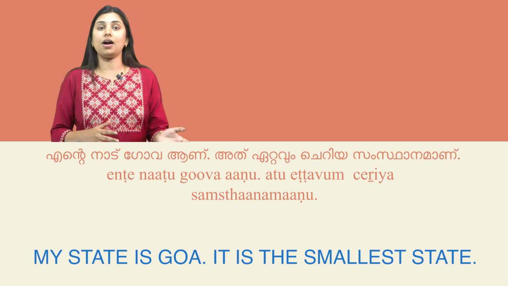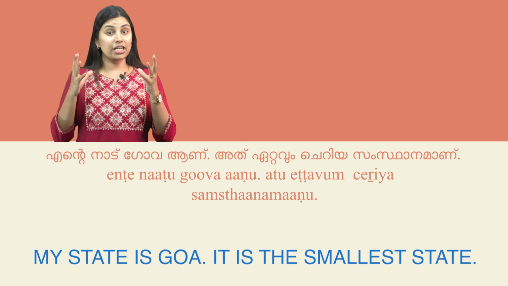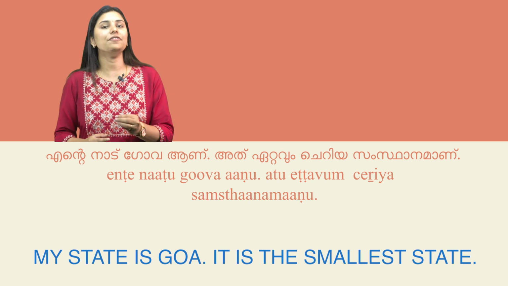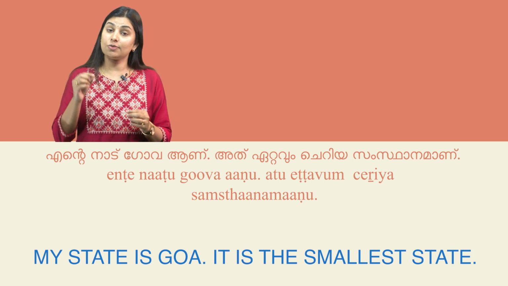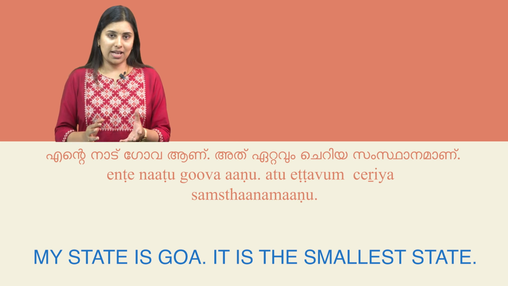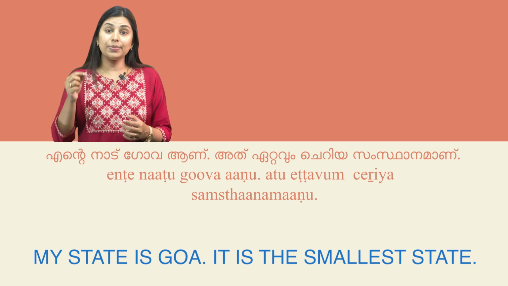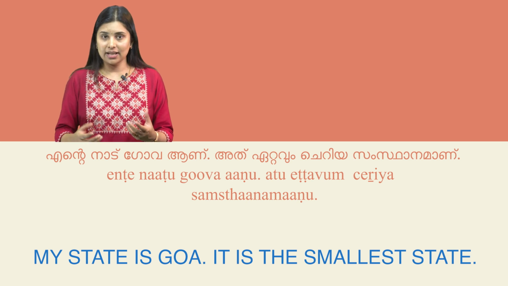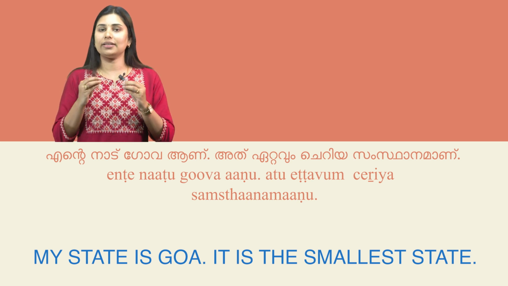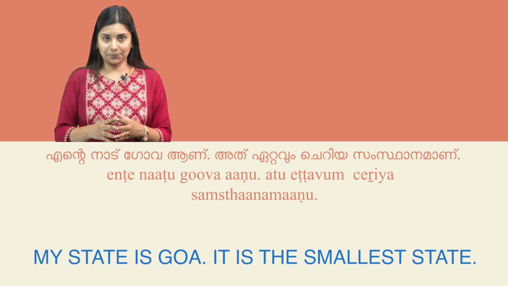He further adds that it refers to Goa, and ഏറ്റവും ചെറിയ means the smallest, and Jayan is emphasizing that Goa is the smallest state in India in terms of area. The structure of this sentence is often used to share personal information or facts, especially when highlighting specific attributes or characteristics, like in this case, the size of the state.